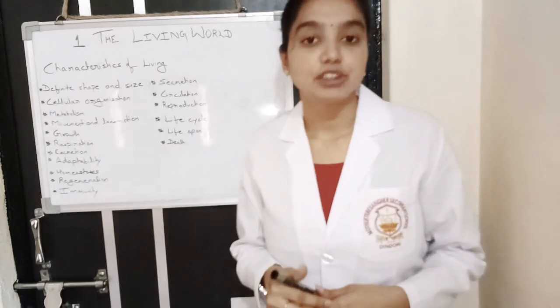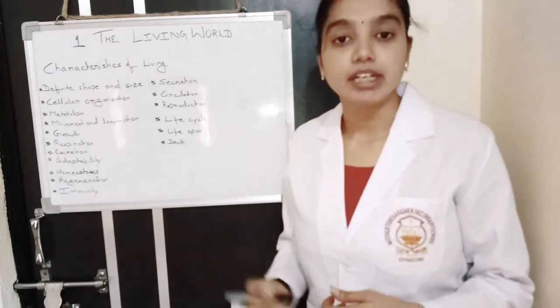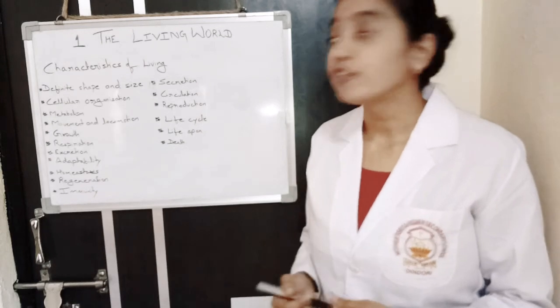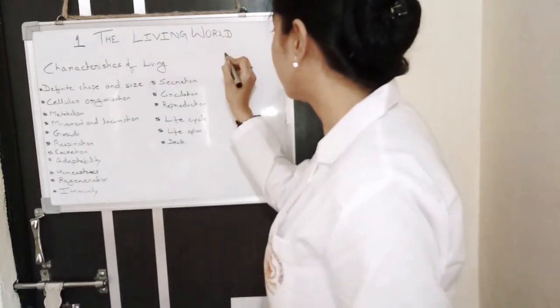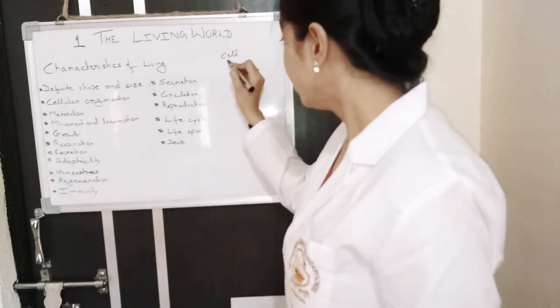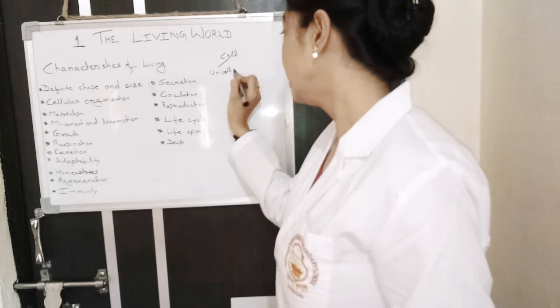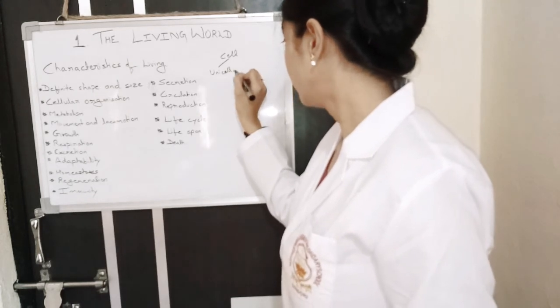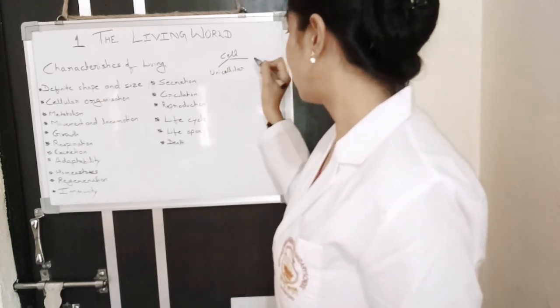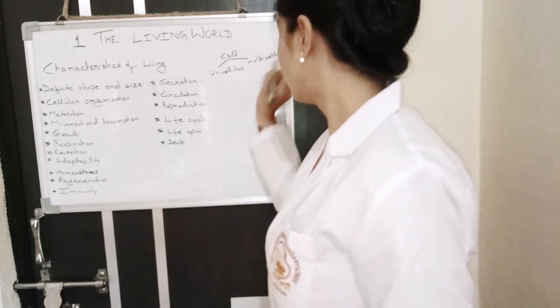Cellular organization. Cellular organization means each and every living organism is made up of cell. Either organism can be unicellular or multicellular.